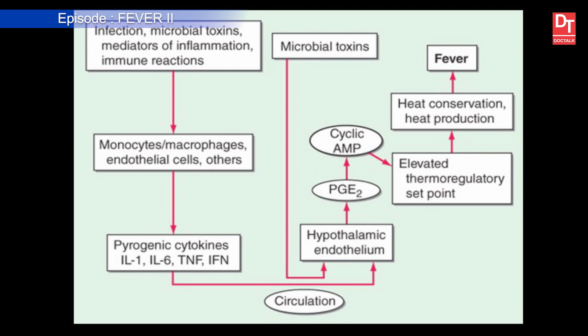From hypothalamic endothelium, more prostaglandin E is getting synthesized, and that in turn by attaching with EP3 receptor produces more cyclic AMP, and that elevates set point of hypothalamus and started the whole thermoregulation process, heat conservation and heat production leading to fever.